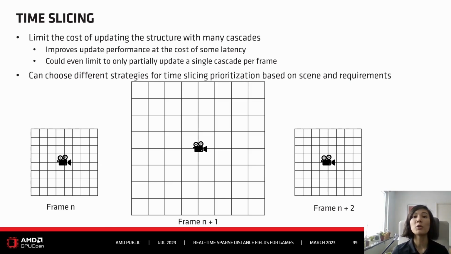Pixelizer will propose one strategy. This is to update the first cascade every even frame and the others every odd. This is done because it's considered that the first cascade is the most important one because it represents the areas closest to the camera. And then the further away the cascade gets, the less often it gets updated. But this is just a proposal of Pixelizer that can be used but doesn't need to be used.